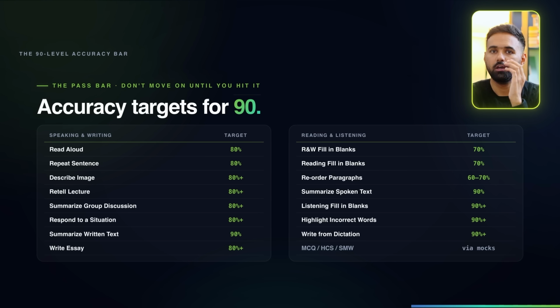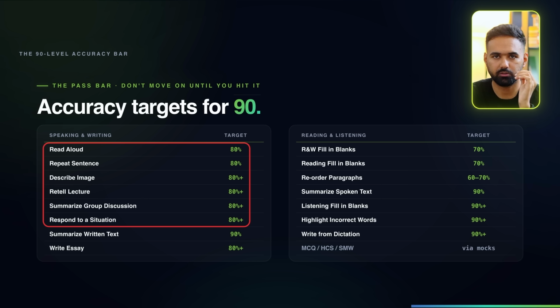All right. Let's say you have practiced 20 questions for read aloud. You'll get an average score that shows your accuracy level. What should your accuracy level be for read aloud, repeat sentence, describe image, retell lecture, summarize group discussion, and respond to situation? For these 6 question types in speaking, apart from answer short questions, you have to at least aim for 80%.